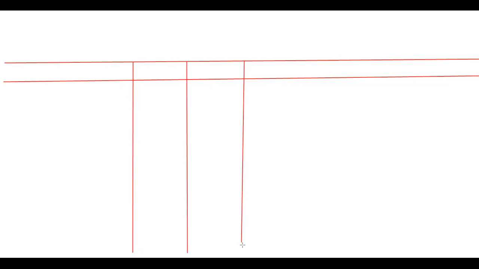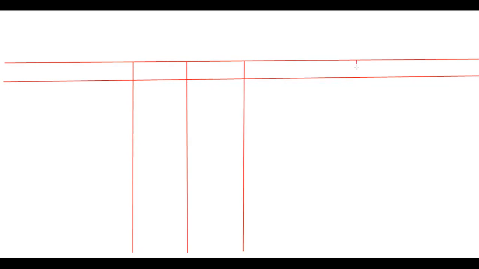So make a tabular column for this. This is type of loading, MFAB and MFBA.